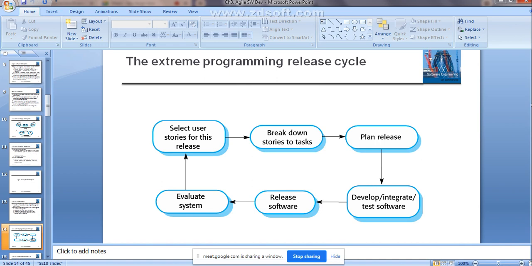Yes or no, the earlier increments. So break down these requirements into tasks, deciding which task has to be given more importance, because for that you need to develop the software. So plan the release, then release the plan. That means according to the plan you are developing the initial version of that particular system. That plan will be released, then develop, integrate and test the software.